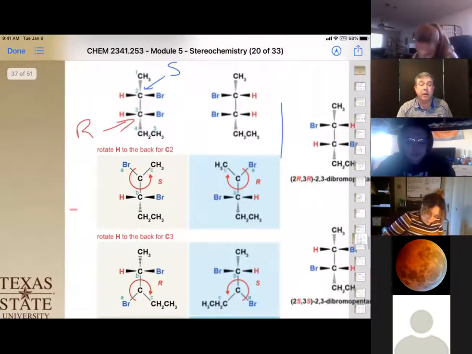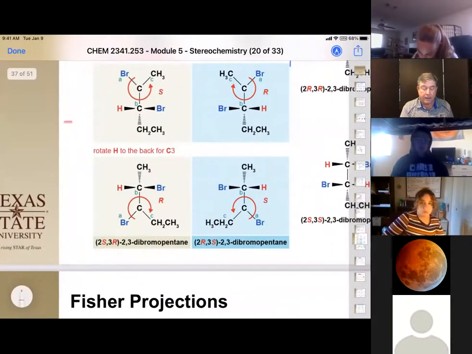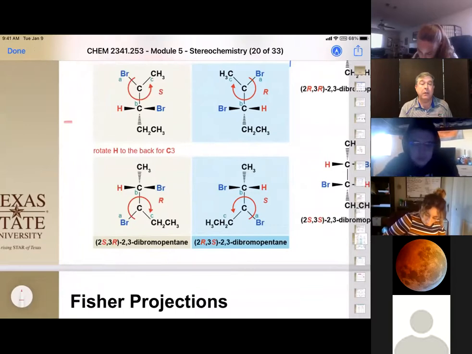And we take our 3 carbon and assign it R. So our full name is going to be [2S,3R]-2,3-dibromopentane. Okay.